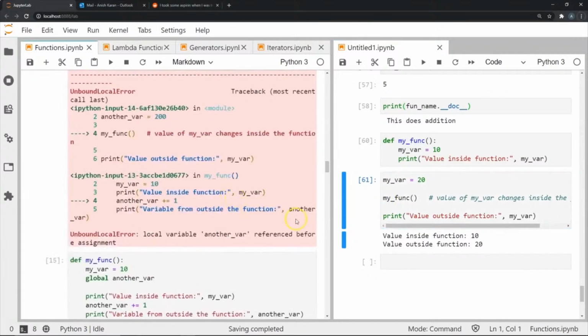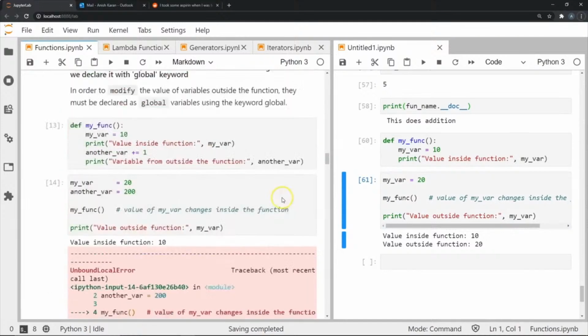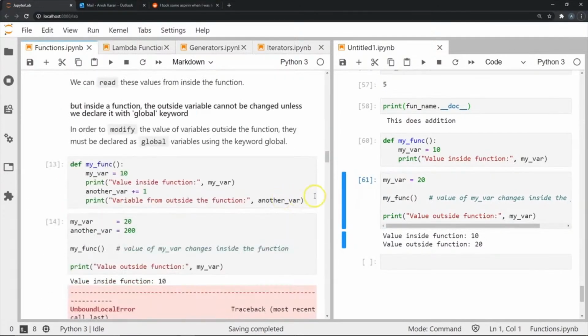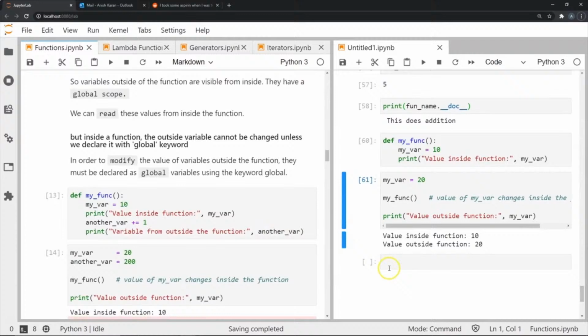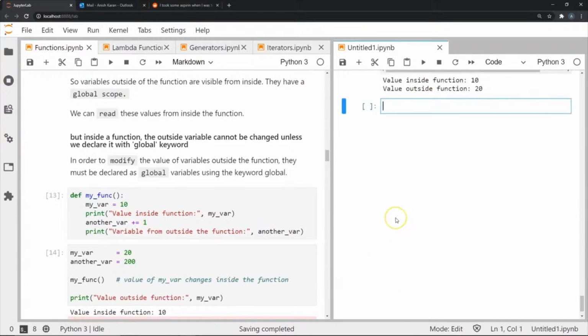Alright. Now let's look at the other side of this case, where we're dealing with variables that have a global scope. How do we deal with them? Let's create a variable called myvar, and I store 100 in this. Now let's say I define a function.